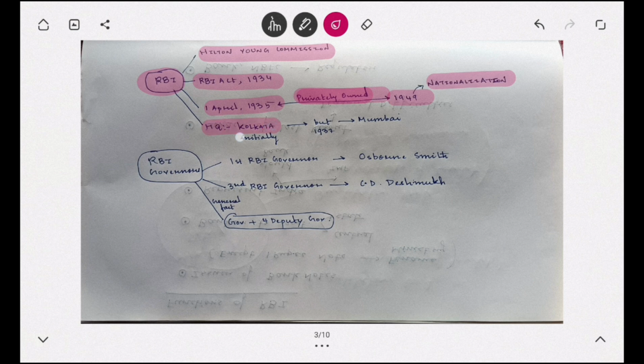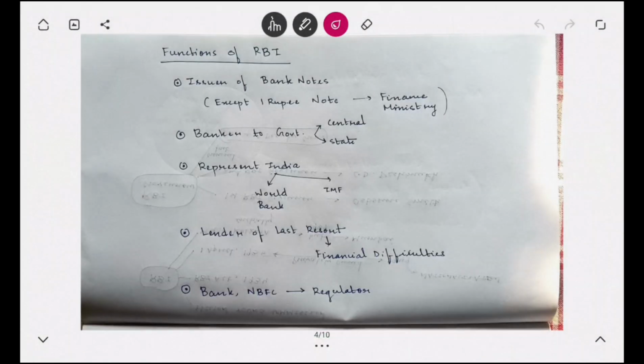Initially the headquarters of RBI was in Kolkata, present-day Calcutta. But in 1937, its headquarters moved to Mumbai. Important fact. Now coming to RBI governors. The first RBI governor is Osborne Smith. The first Indian governor, and third governor of RBI, is C.D. Deshmukh. And another general fact, we have one governor and 4 deputy governors in the RBI, for information.